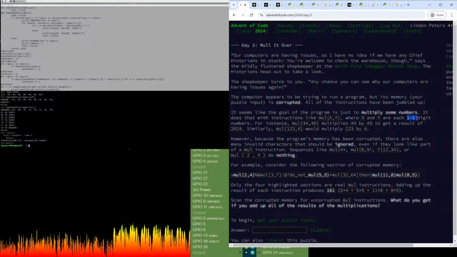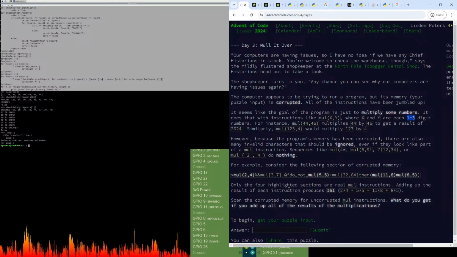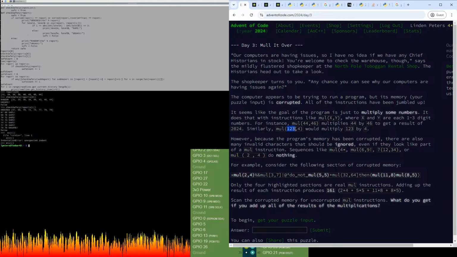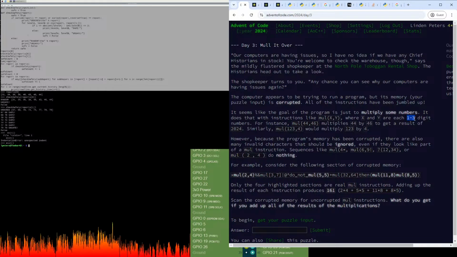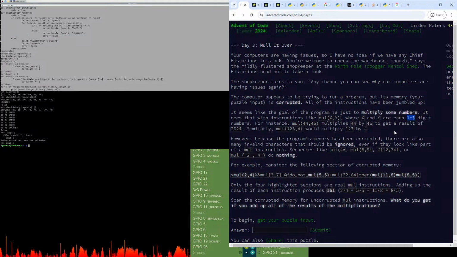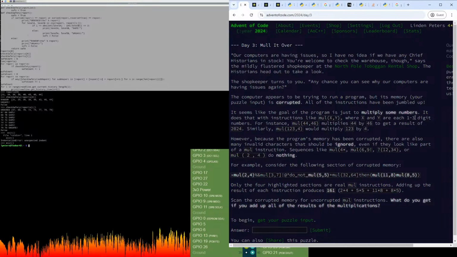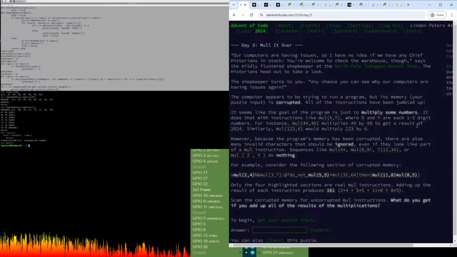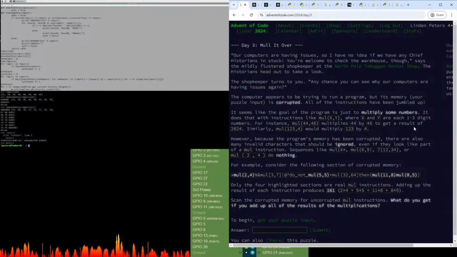So they mentioned 1 to 3 digits here, and down here, where was it? Here we go. They do talk about three digit numbers. So I think we can reasonably assume that it's only going to be 3, and they're not going to throw a 4 digit at us. And presumably if we get a 4 digit, we're supposed to consider it invalid. But I guess we'll cross that bridge when it comes. If they do throw us a 4 digit number and we're supposed to consider it valid, then we'll figure that out.